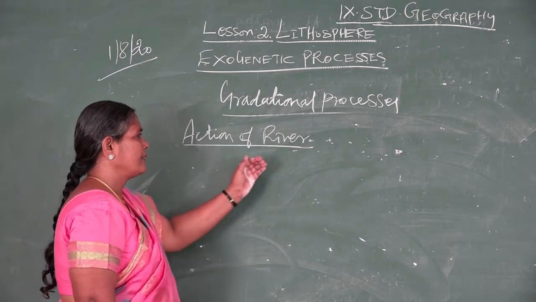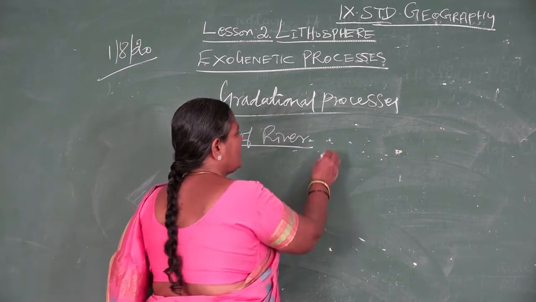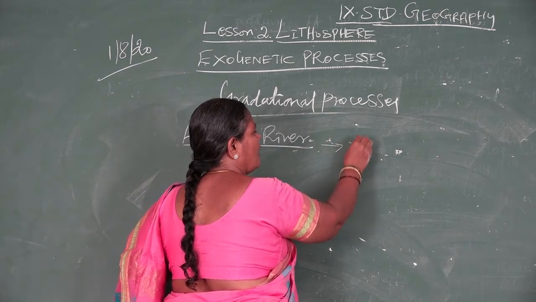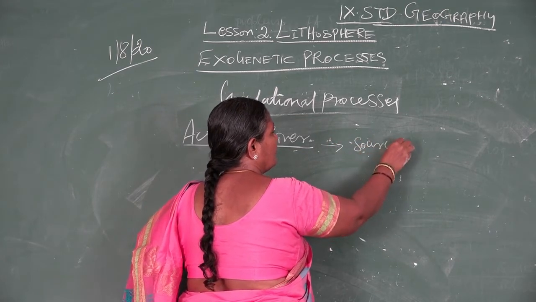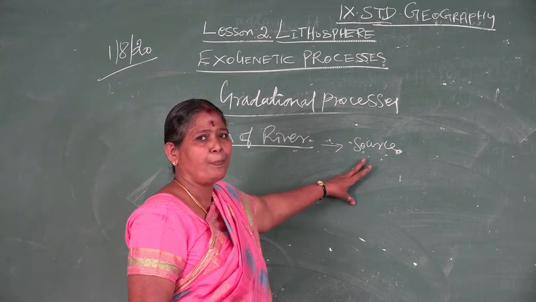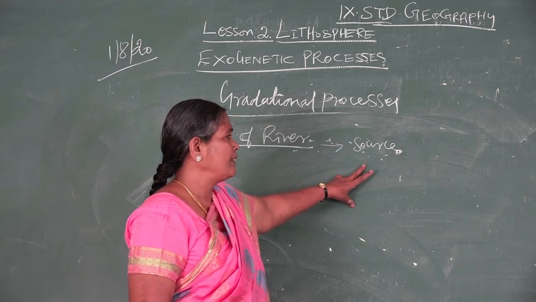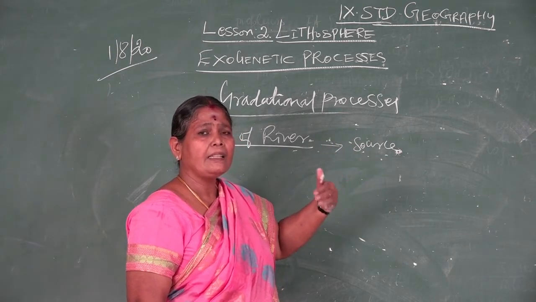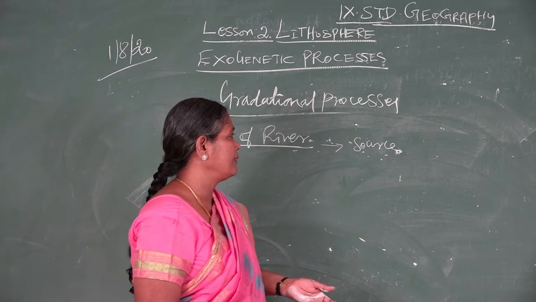First, the place where the river originates is called the source. Usually it is a mountain area or some plateau area. Why? Because those areas naturally receive heavy precipitation.